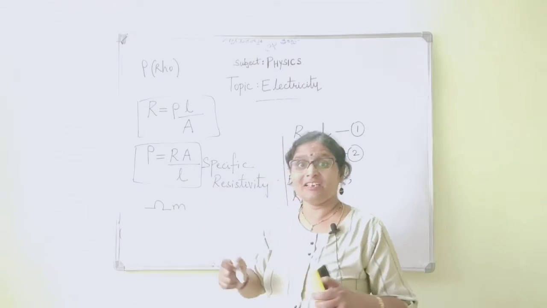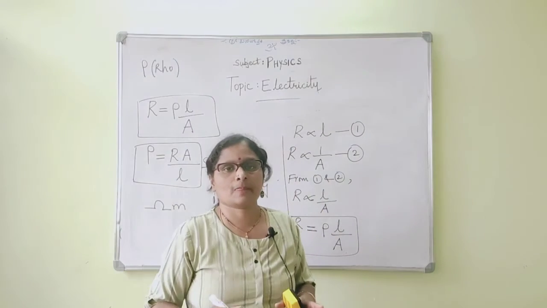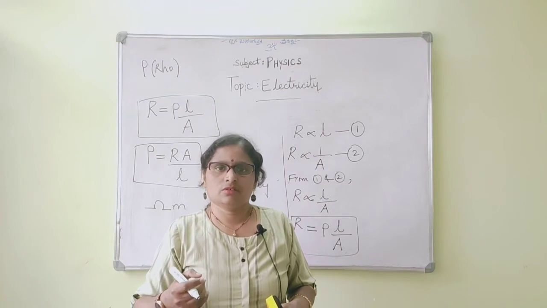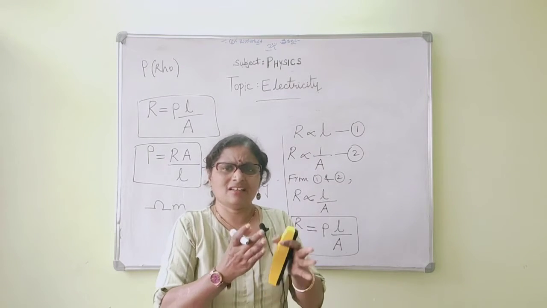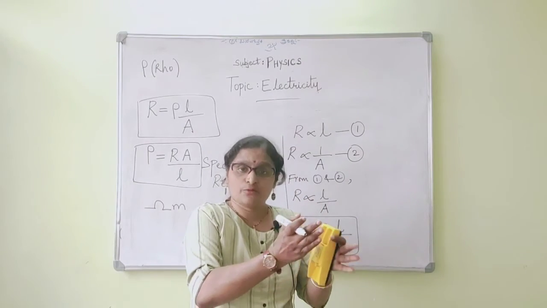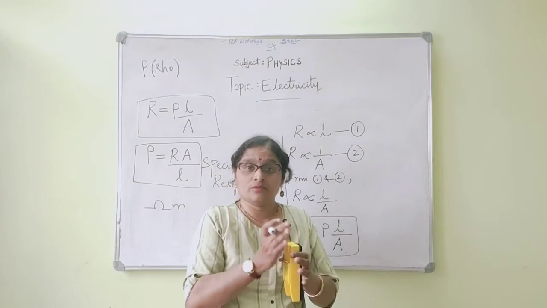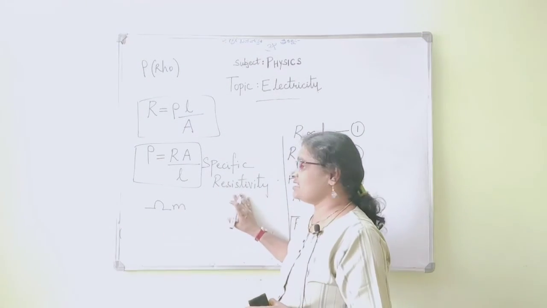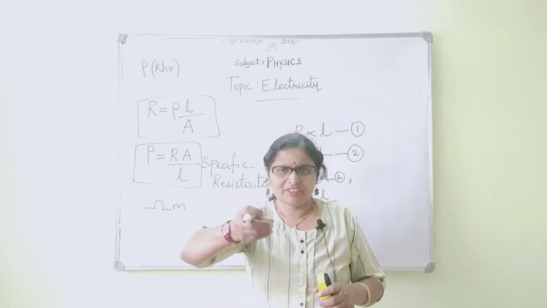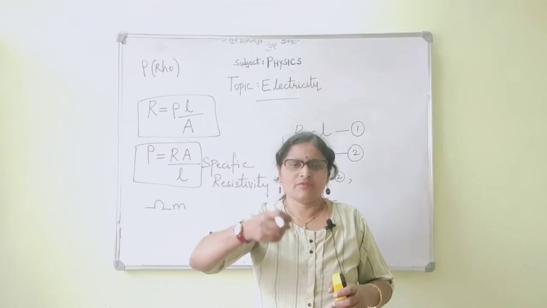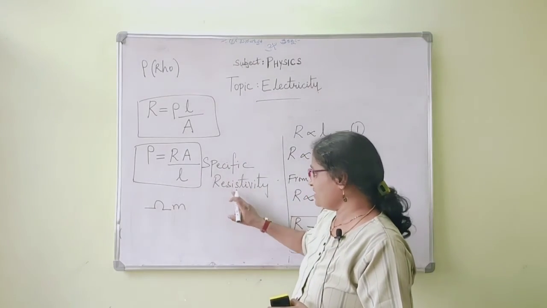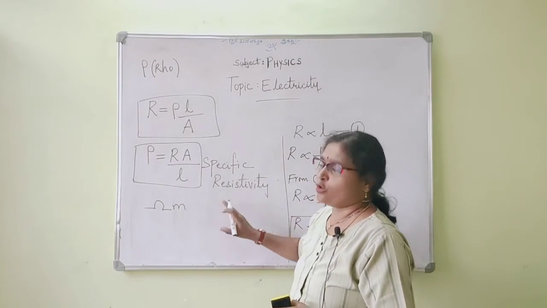So how do we define the specific resistivity? It is nothing but the property of the material to obstruct the flow of the current. Basically, the resistance is the obstruction towards the flow of the current, whereas specific resistivity is the property of that particular material, whichever wire is taken in the circuits, to obstruct the flow of the current.